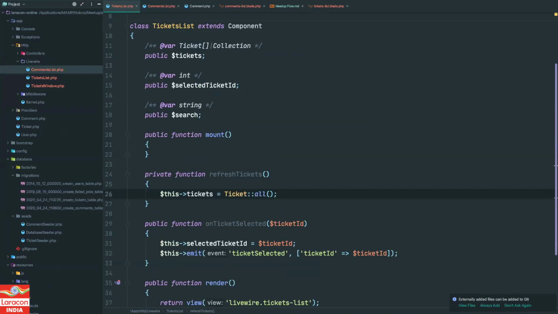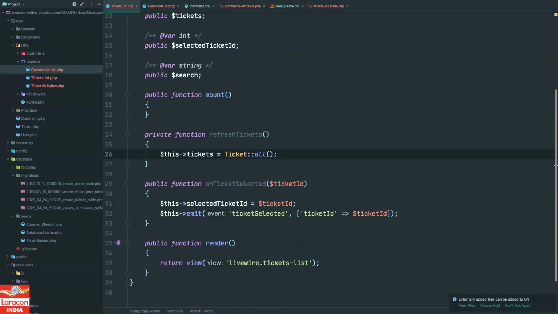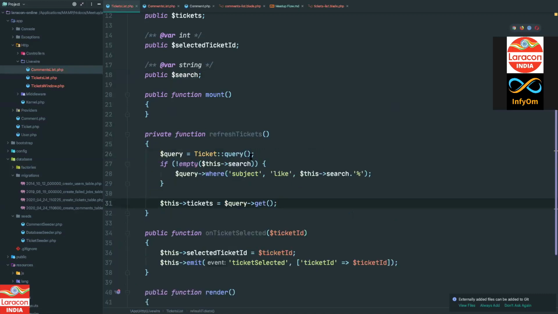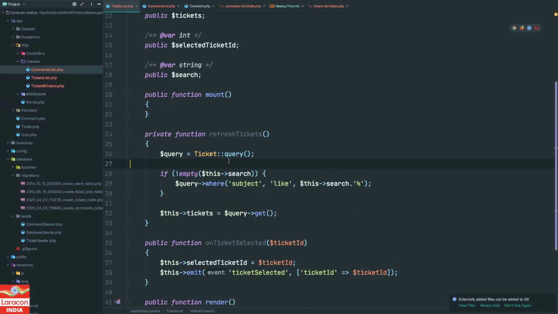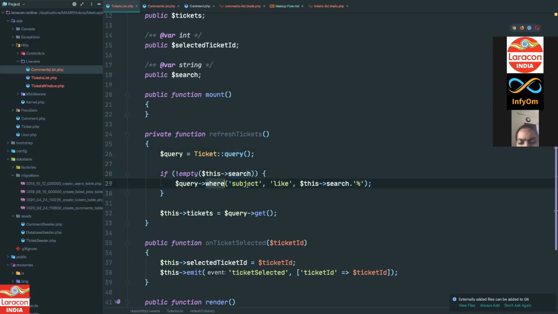Now, how can we do this search? I have some ready-made code. I will prepare one query object on ticket. Then, if the search is not empty, I will say where subject is like search followed by a percentage sign. So it will only search from the starting of the string, not from the middle, right?